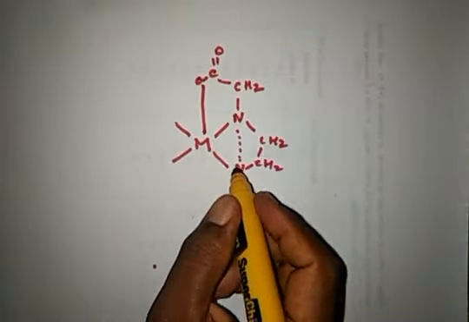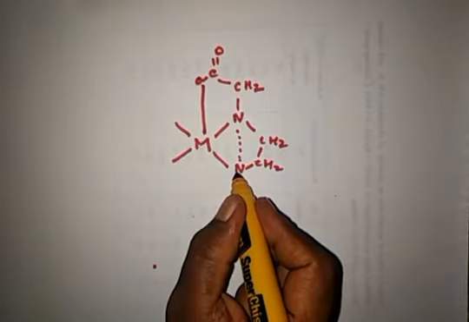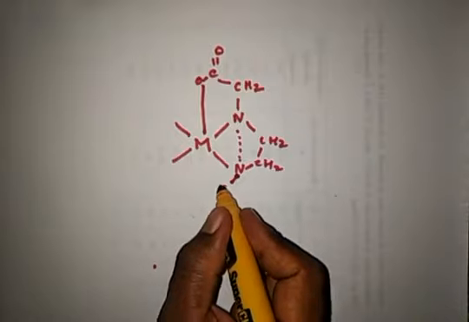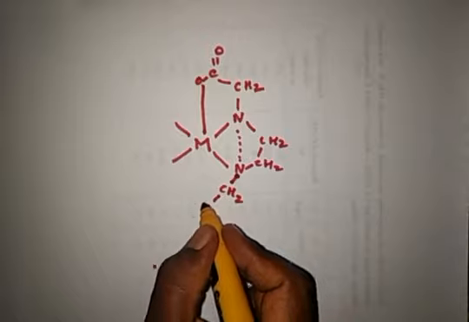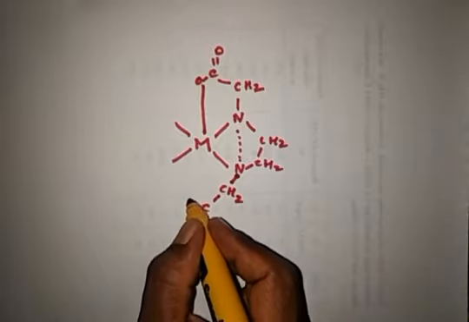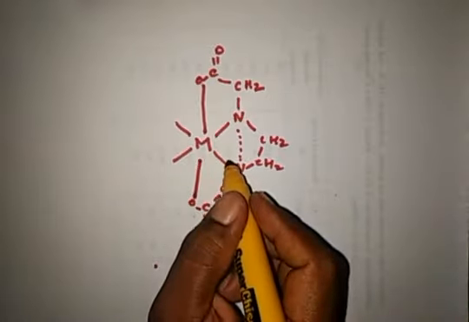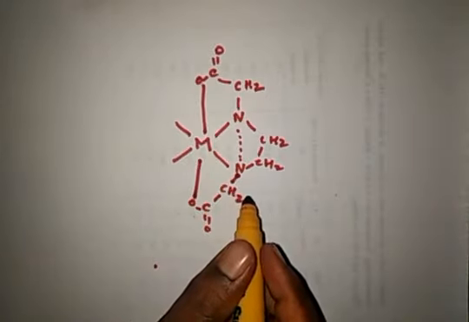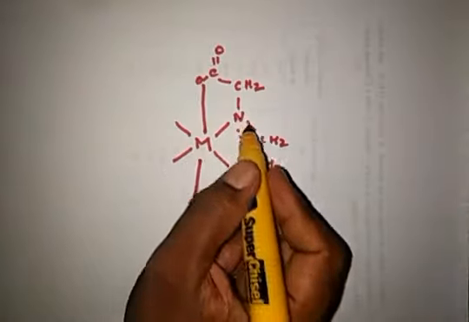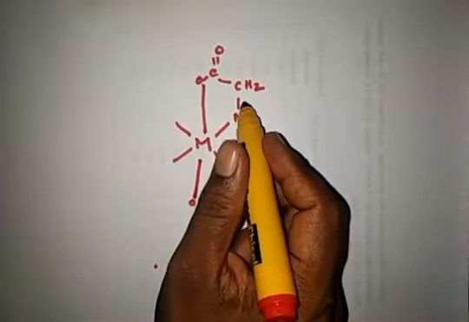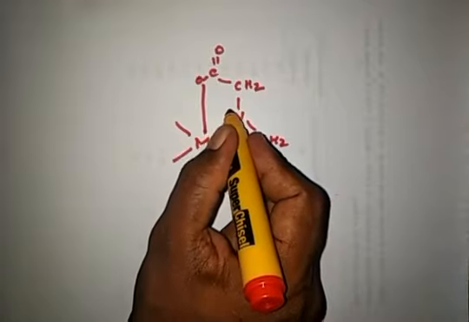And then the another part of this, if we extend this EDTA in this side, CH2, and we have C double bond O and oxygen. This oxygen is bonded with this. There are six coordinations, and another two coordinations will be like this. Another two coordinations here, each nitrogen contains two acid groups. One acid group here we have given, and the another acid group will be